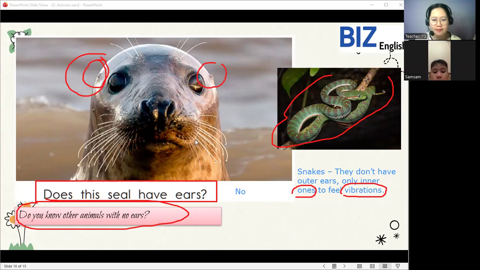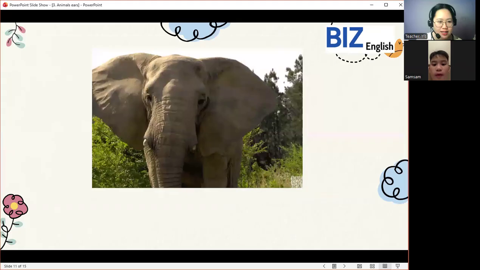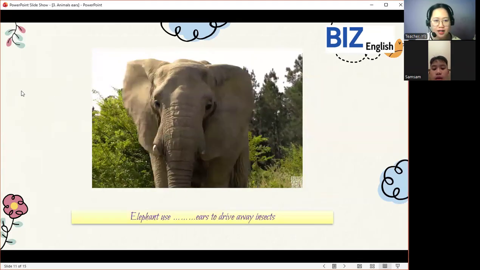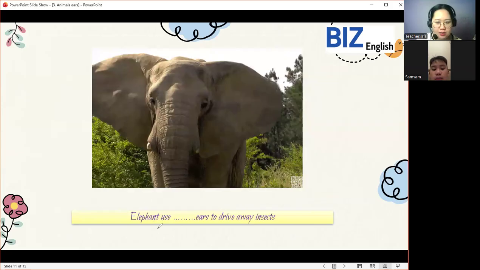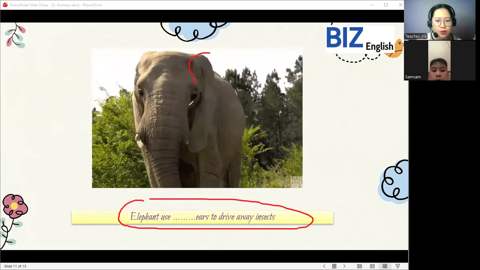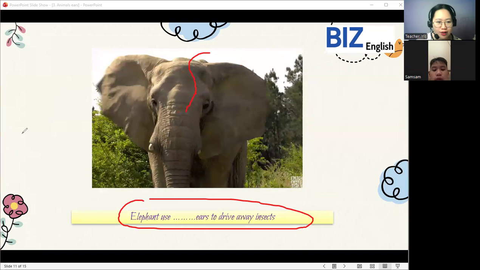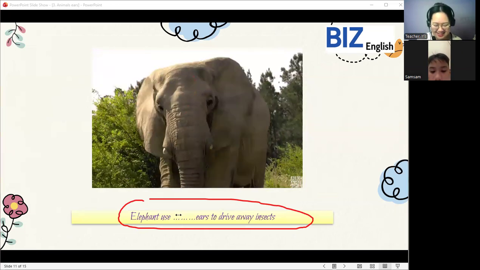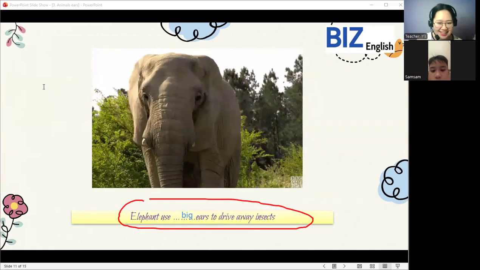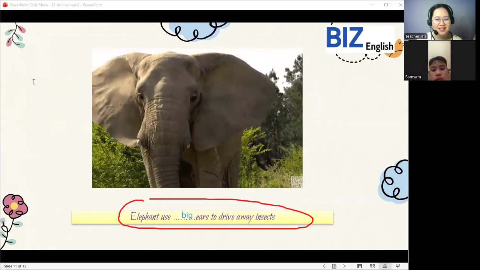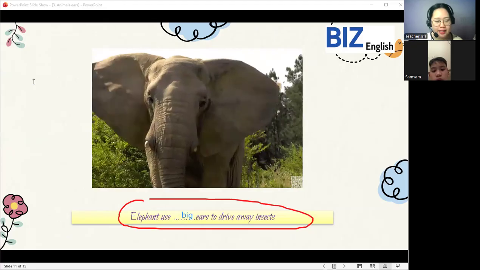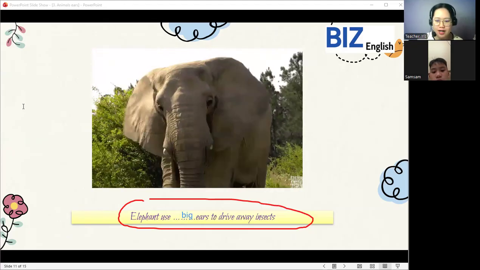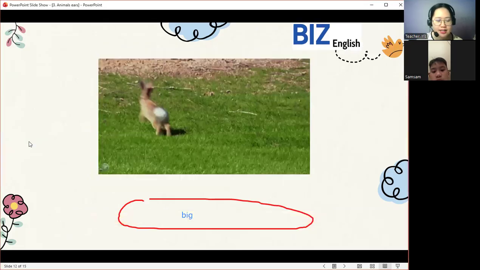So next, what animal is this? Elephant. Very good. So now let's answer this one. Elephants use big ears to drive away insects. Yes, very good. So elephants use big ears to drive away insects. Good job. Next, let's go to our next animal.